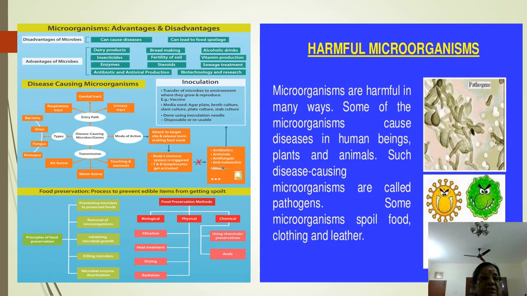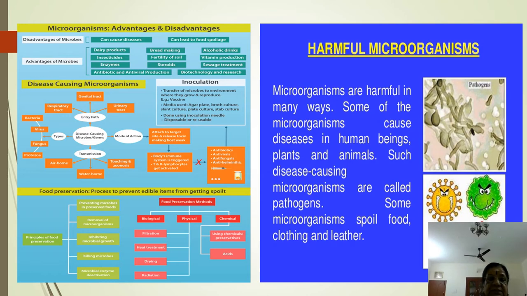Mainly among disease-causing microorganisms, the virus: viruses which attack bacteria are called bacteriophage, those which attack plants are phytophage, which attack animals zoophage, algae phycophage, and fungi mycophage. This is the viral attack. In the same way, plants and animals are also attacked by these harmful microbes. I hope you are able to follow this.